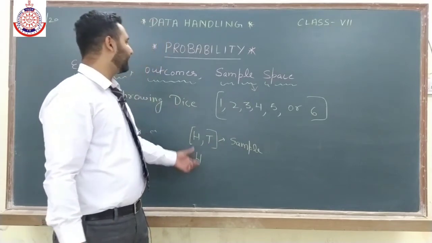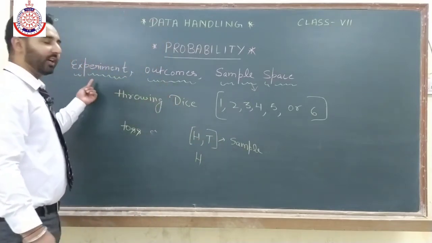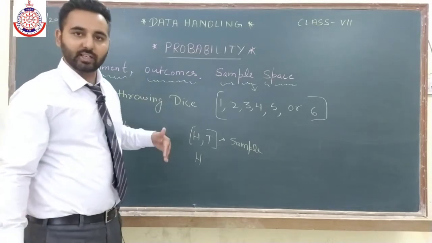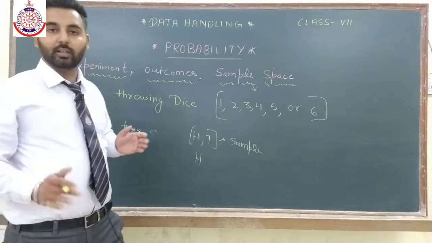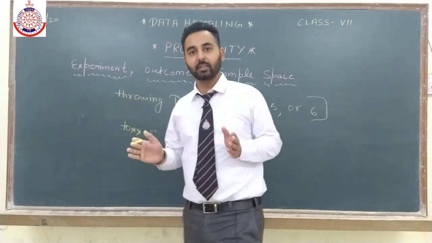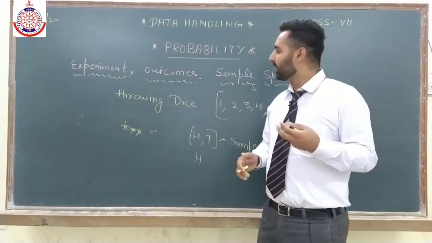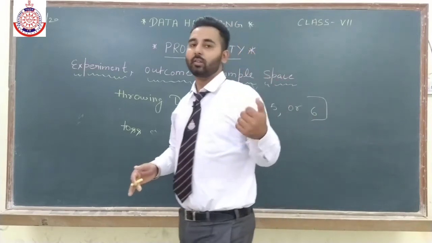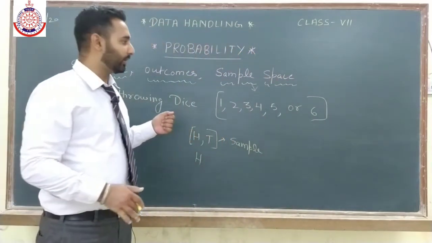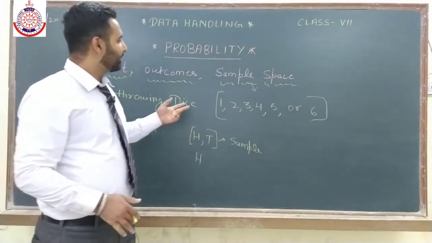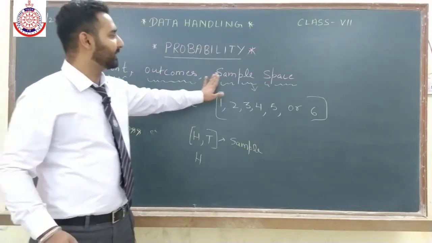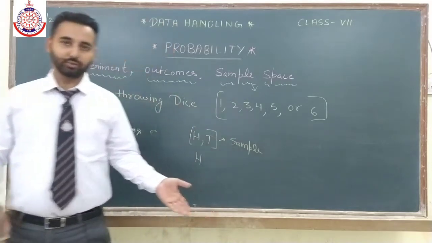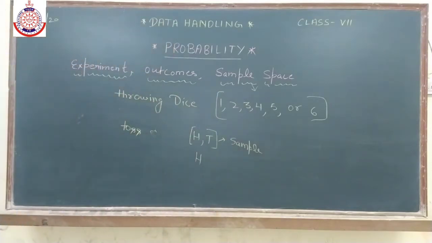Whatever result I am getting, that is known as the outcome. Whatever thing I am doing, whatever event I am organizing, that is the experiment. Like in the first example, the experiment is throwing a dice. In the second example, the experiment is tossing a coin. So I hope the words experiment, outcome, and sample space are now clear to you.